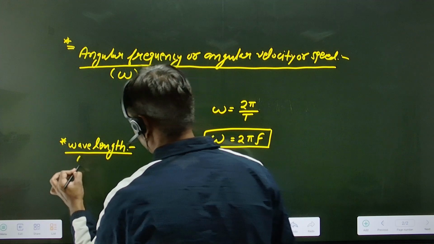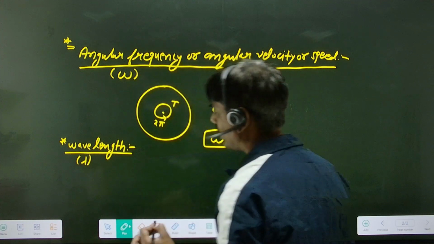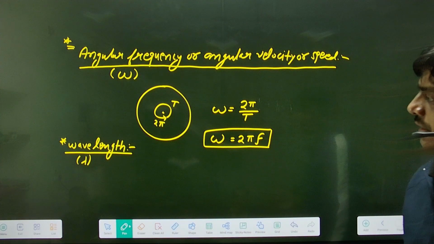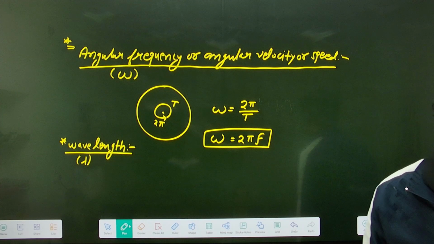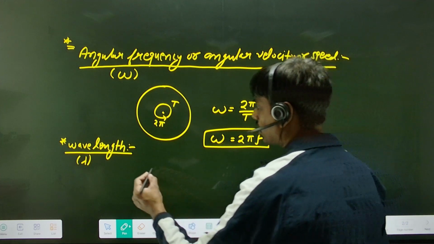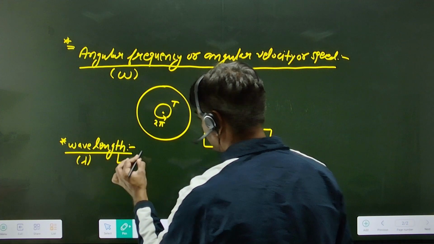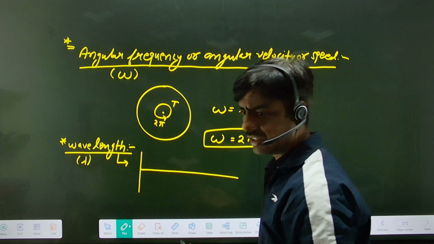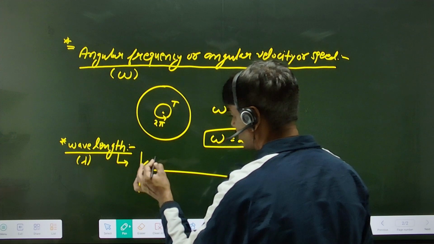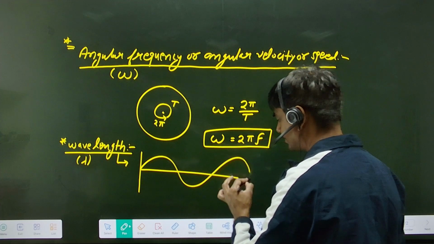Wavelength, that is lambda. This is very important. This will be very important in wave motion. In wave motion, we will discuss the wavelength. Here I am discussing it because it is a basic definition, and all other definitions in this chapter are related to this one. So like this, this is the wave motion.